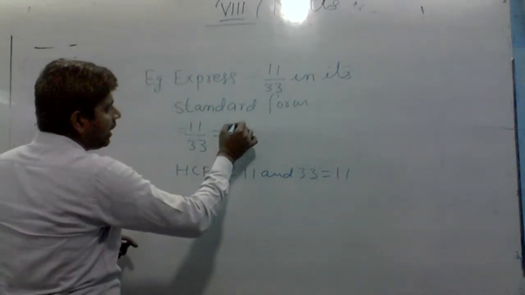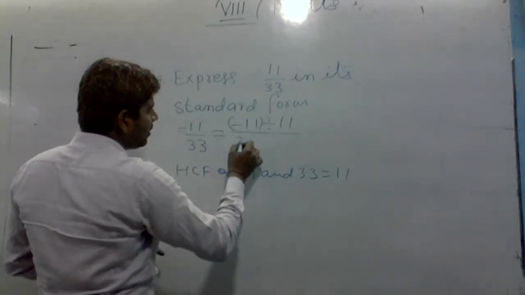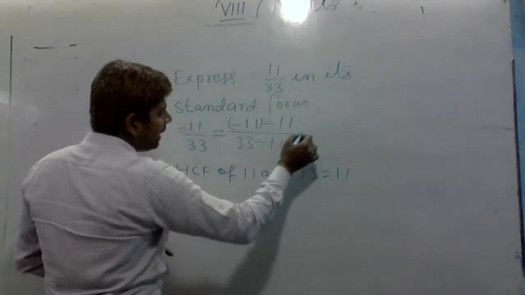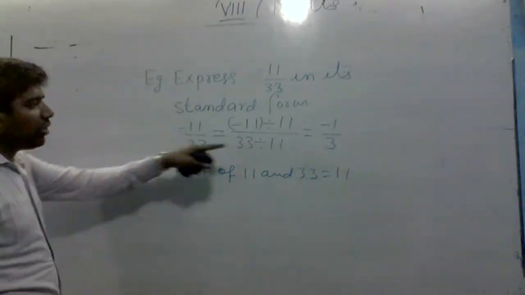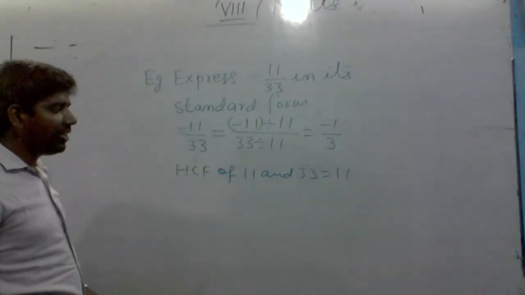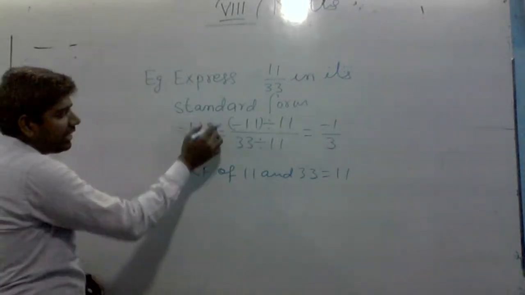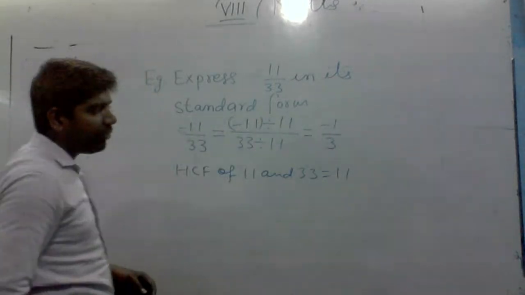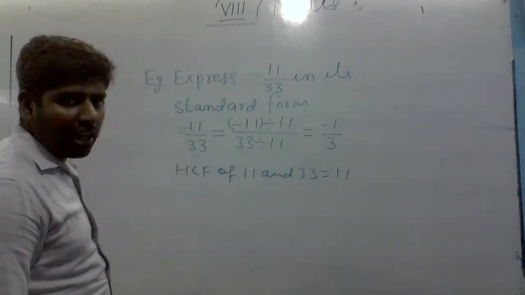So it will be minus 11 divided by 11 and 33 divided by 11, which gives minus 1 by 3. So this is the standard form of minus 11 by 33. We divide the numerator and denominator by the HCF and then we find the standard form of a rational number.